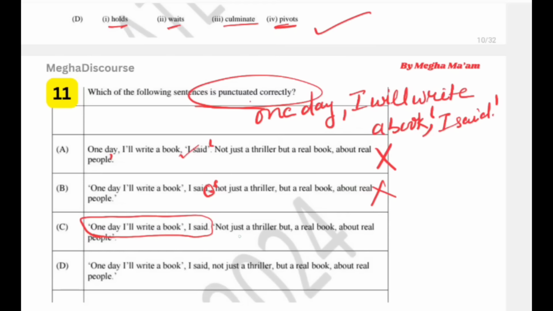Again inverted comma, not just a thriller but a real book about real people. This is the right one. Let's check the fourth option. One day I will write a book, comma, I said. Now here is a comma and it is a small one, so this is wrong. These actually are two independent sentences. That's why after I said our full stop came and both carry inverted commas. So this is our option C.